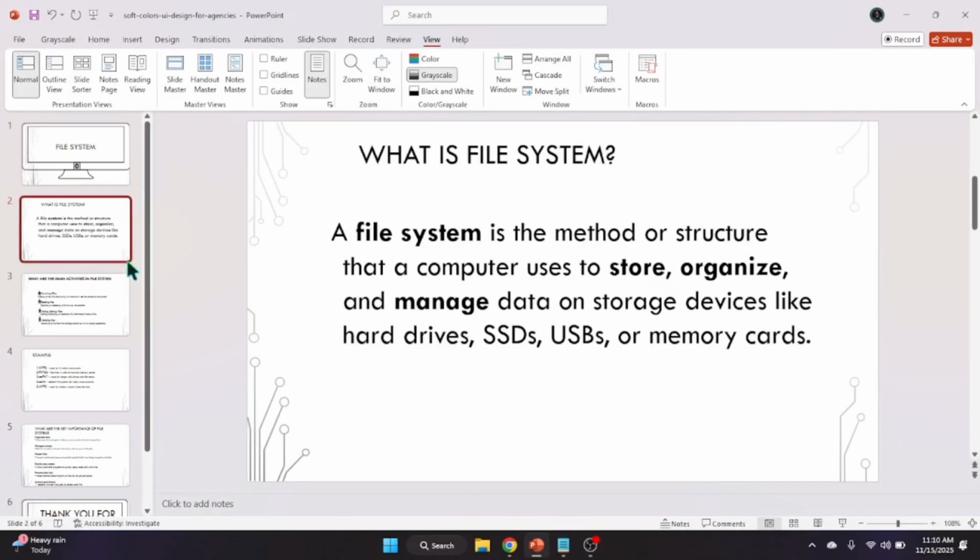What is a file system? A file system is the method or structure that a computer uses to store, organize, and manage data on storage devices like hard drives, SSDs, USBs, or memory cards. So the file system's focus is to store, organize, and manage data on storage.